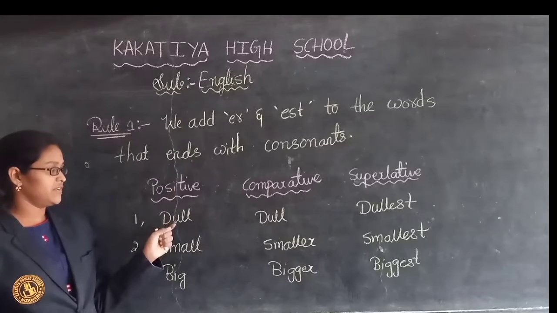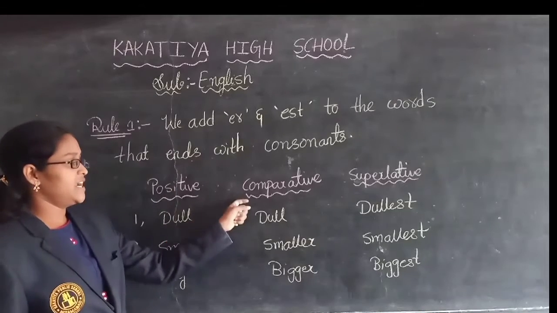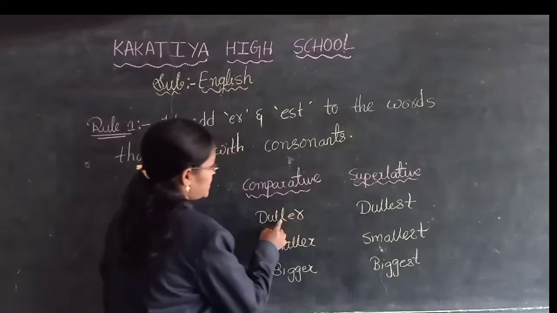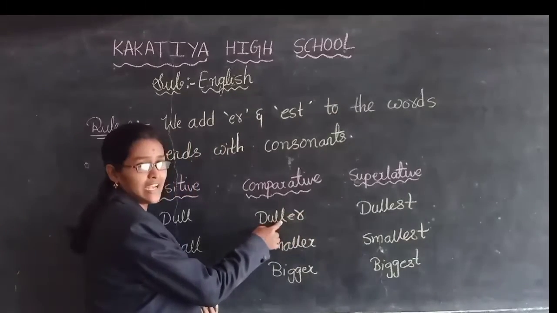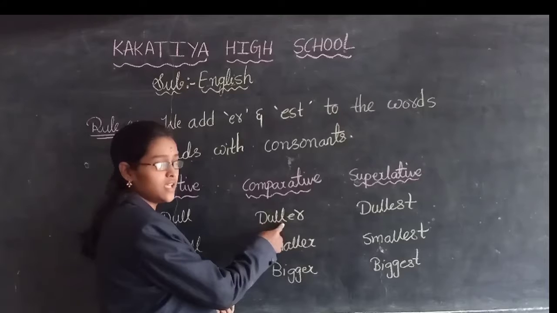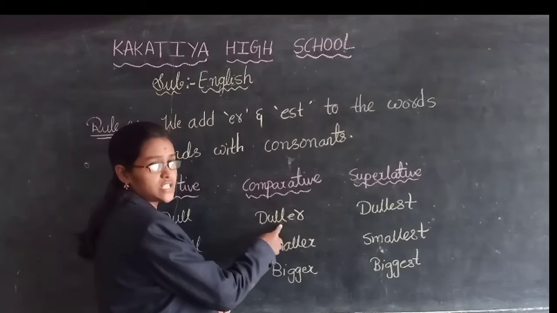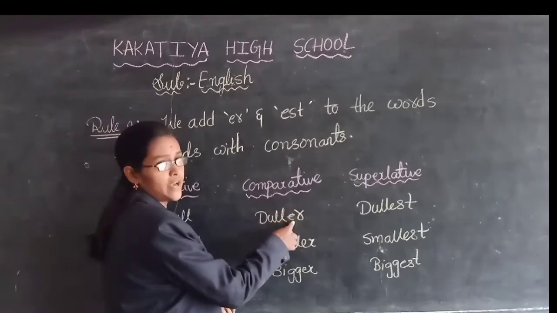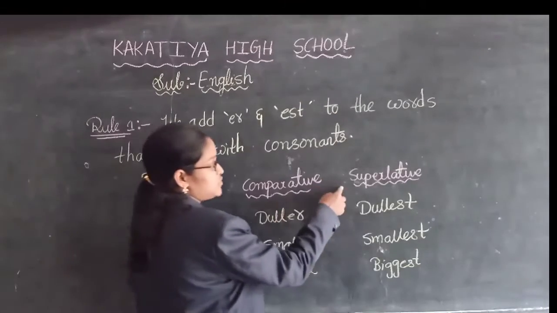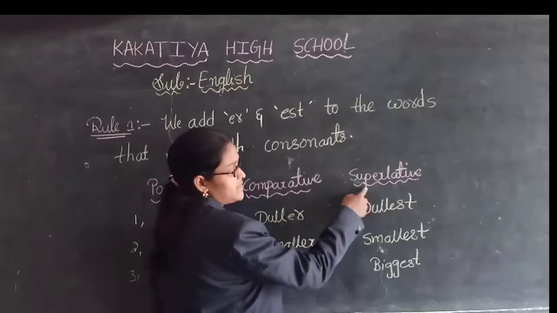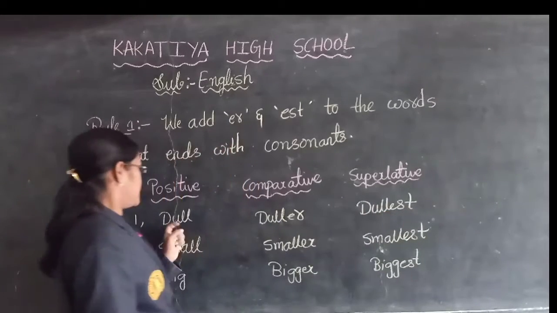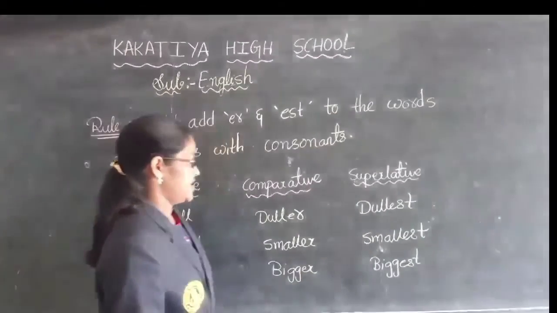What is the positive degree form? Dull. And what is the comparative? Duller. So here the word ends with a consonant letter. The end is what? Consonant or vowel? It is the consonant. So that's why we have to add ER whenever we are writing in comparative degree. And next coming to the superlative degree, we have to add EST. So dull, duller and dullest.